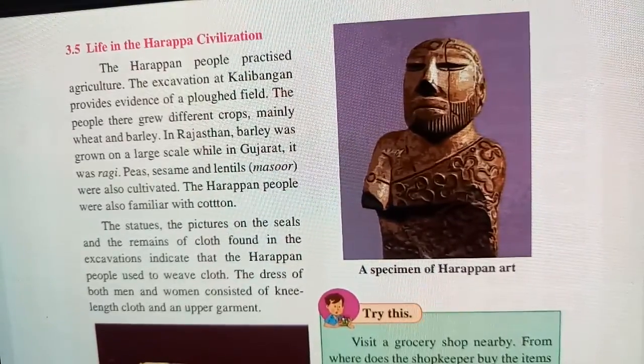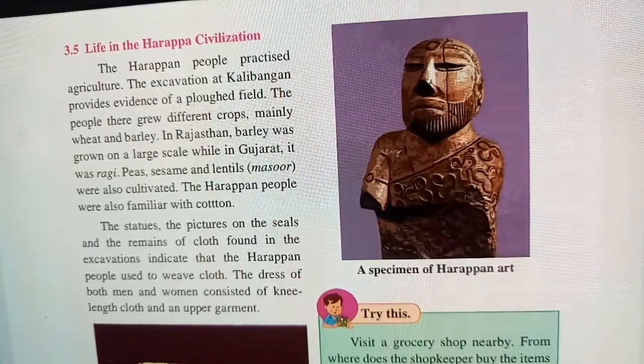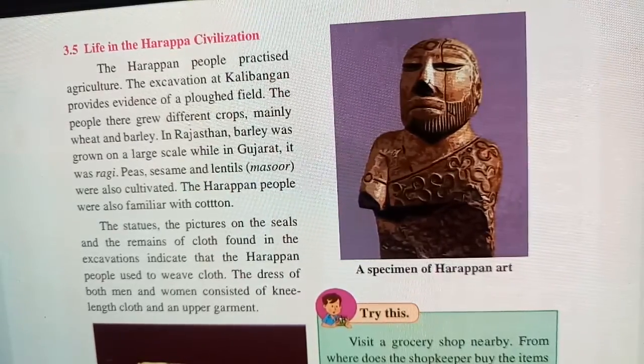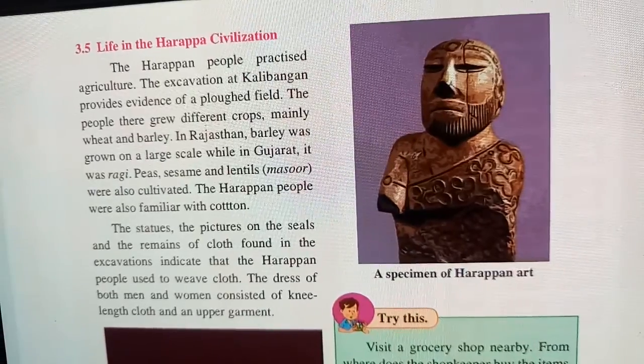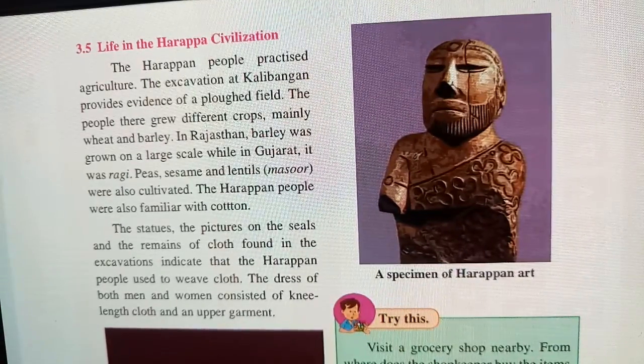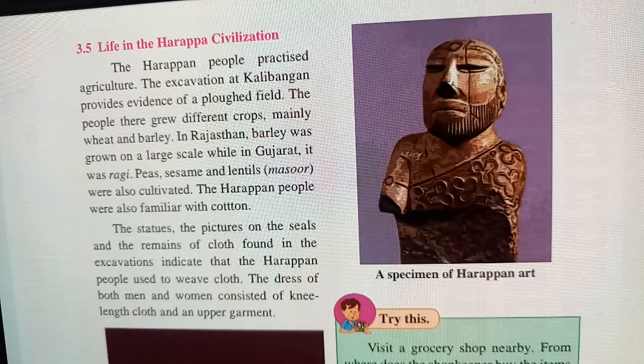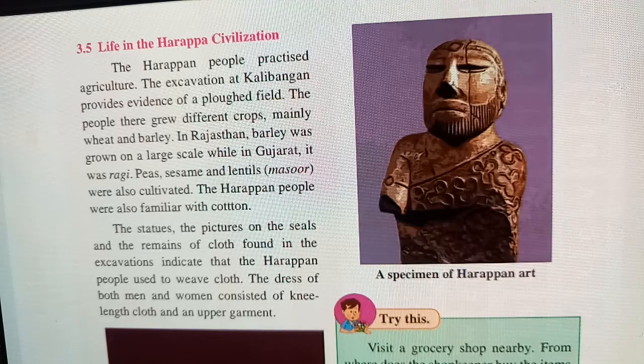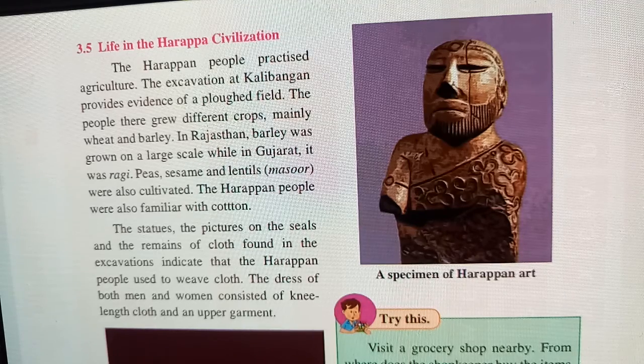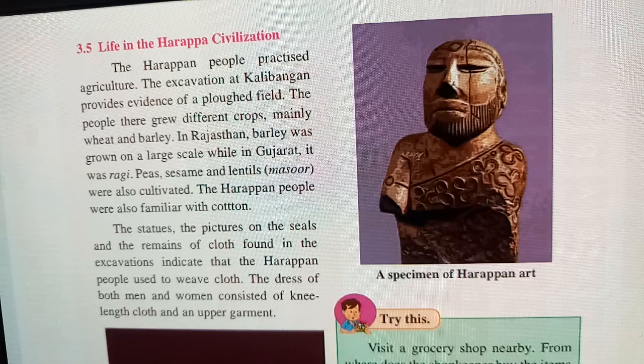Welcome to the third chapter in history in 6th standard, and the third chapter name is the Harappan civilization. So students, in the last video we have seen about the different types of Harappan civilization and how they were discovered in the ancient times near the bank of the river Ravi in the year 1921.